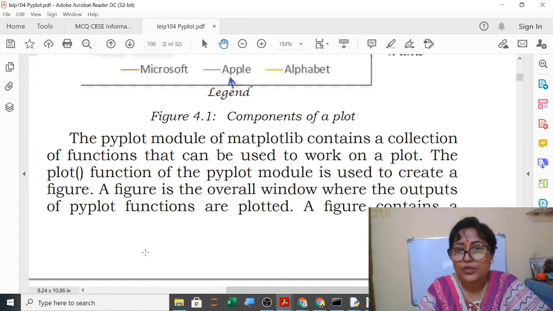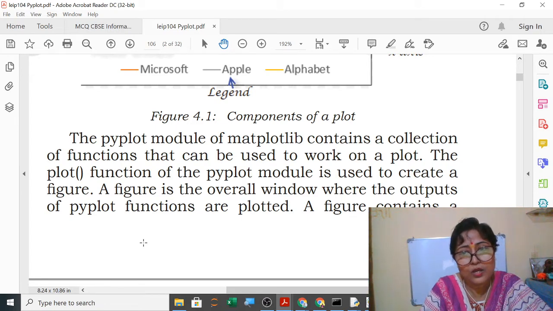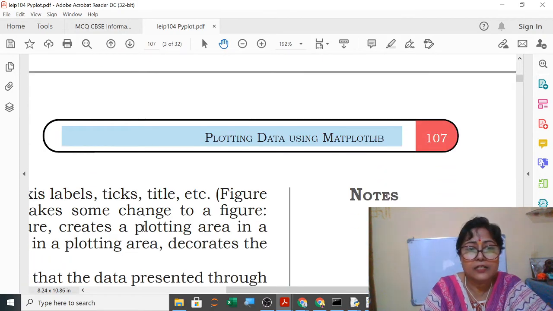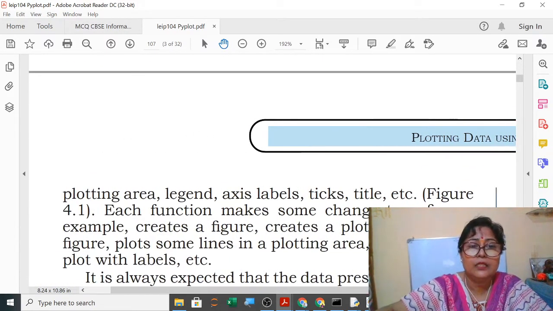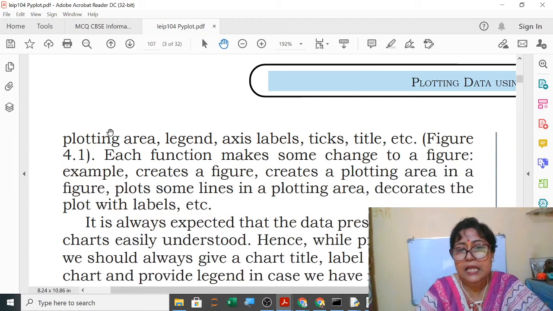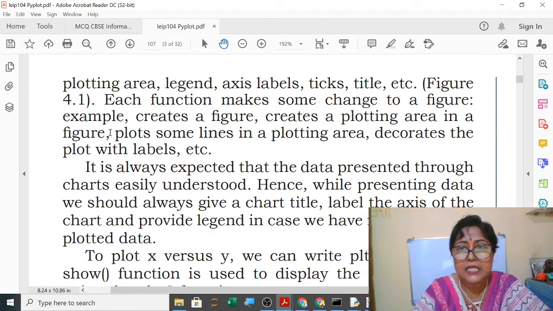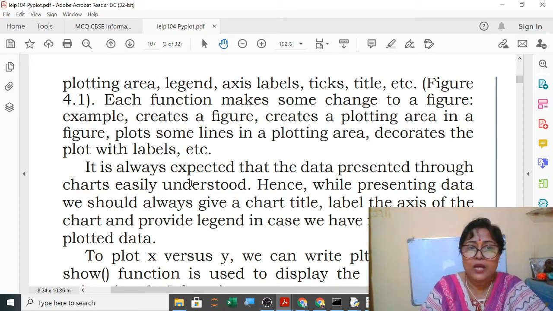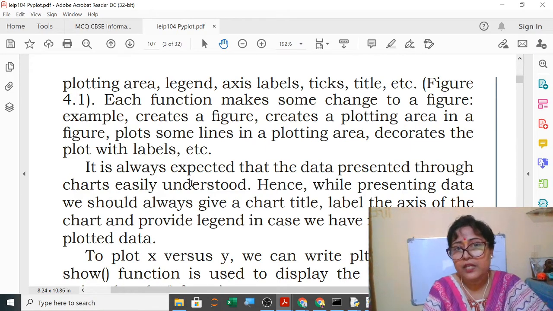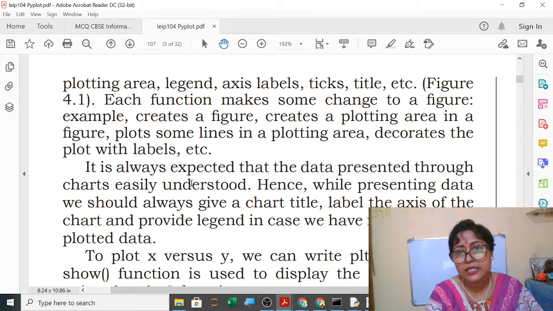The pyplot module of matplotlib contains a collection of functions that can be used to work on a plot. The plot function of the pyplot module is used to create a figure. A figure is the overall window where the outputs of pyplot functions are plotted. A figure contains a plotting area, legend, axis, labels, ticks, title, etc. Figure 4.1. So the previous figure which you have seen, it contains all these things.